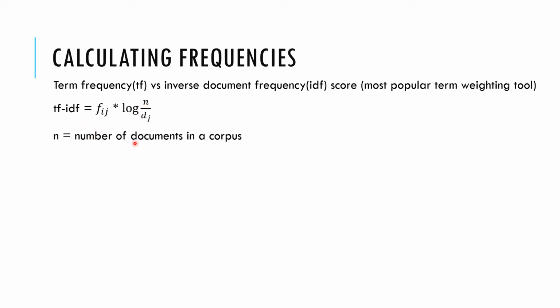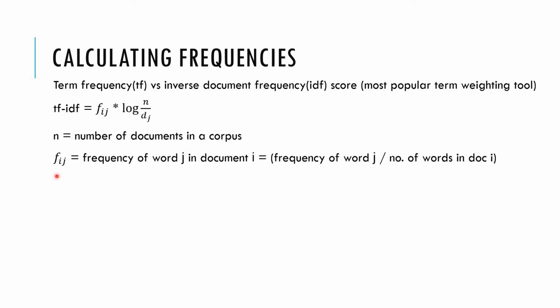N stands for the number of documents in a corpus. Corpus means the collection of documents that you have received for your analysis and model building. So the corpus will have many documents, and N is the number of documents in the corpus. Fij is the frequency of a word in document i. So in a document i, the number of times a particular word has appeared is the frequency of that word in that document. That's why it's called term frequency.